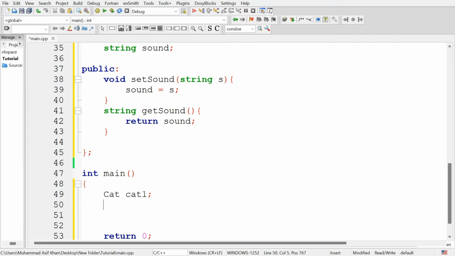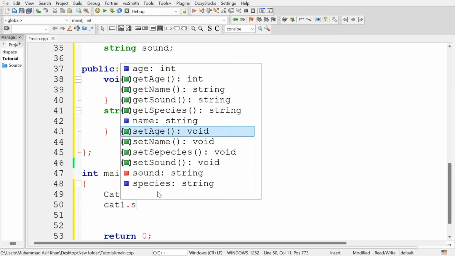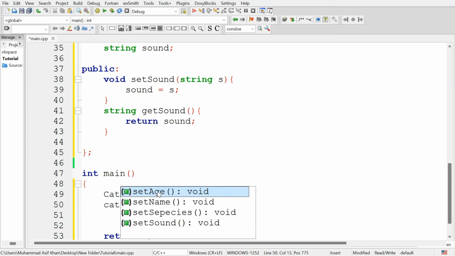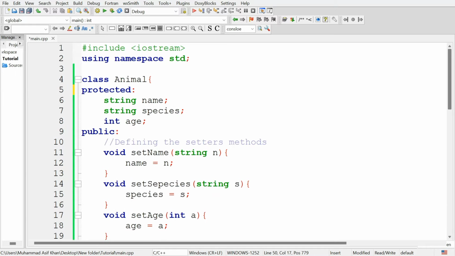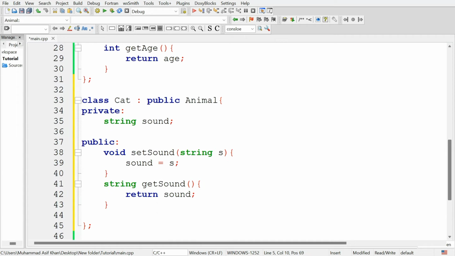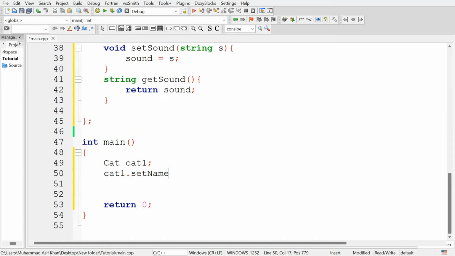So set the name of the cat. So cat1 dot set name, and you can see we can use the methods from the animal class. Set name is defined in the animal class, that is the setter method for name, and we can use this with the cat class, as the cat class is inherited from animal class. Cat1 dot set name kitty.